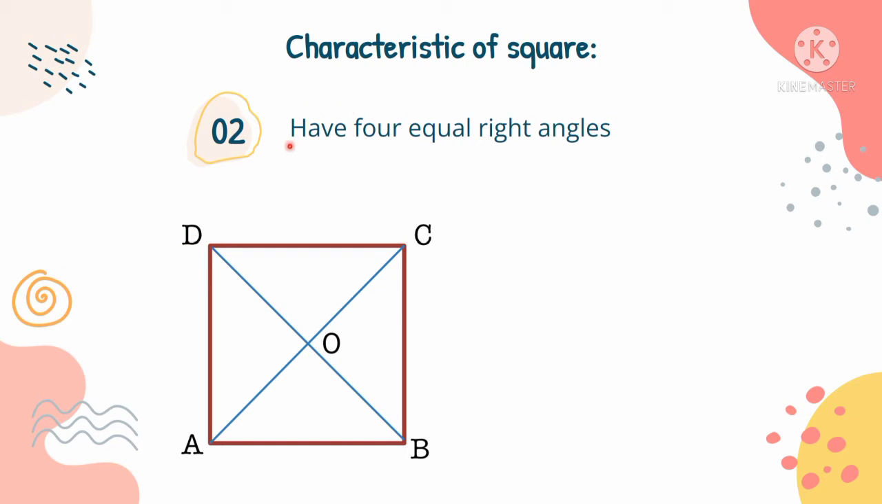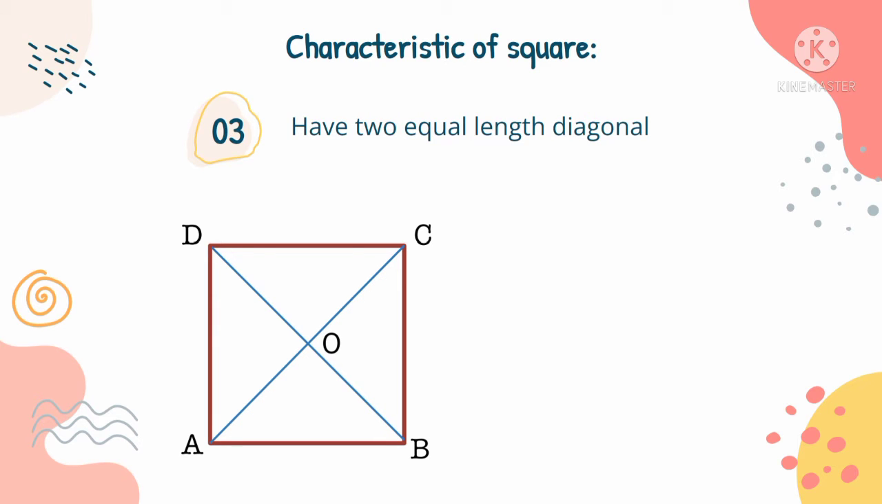Second, it has 4 equal right angles. A right angle is an angle that is exactly equal to 90 degrees. We have 4: 1, 2, 3, 4.